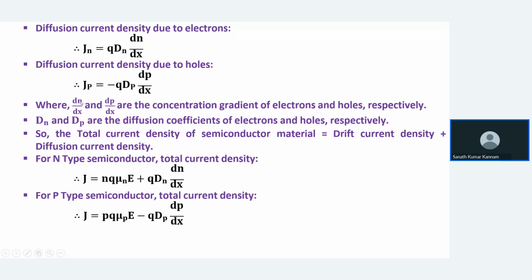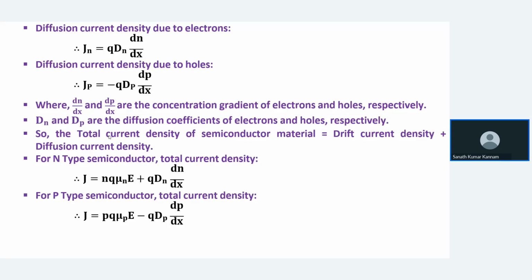And dn by dx and dp by dx are nothing but concentration gradients. And Dn and Dp are nothing but diffusion coefficients of electrons and holes. So what is the total current density of a semiconductor material? We can write it as drift current density plus diffusion current density.